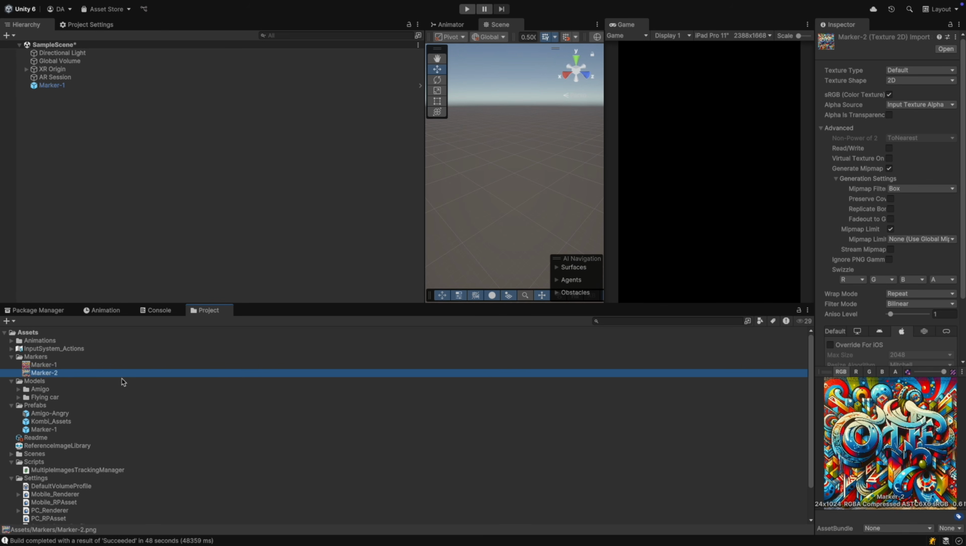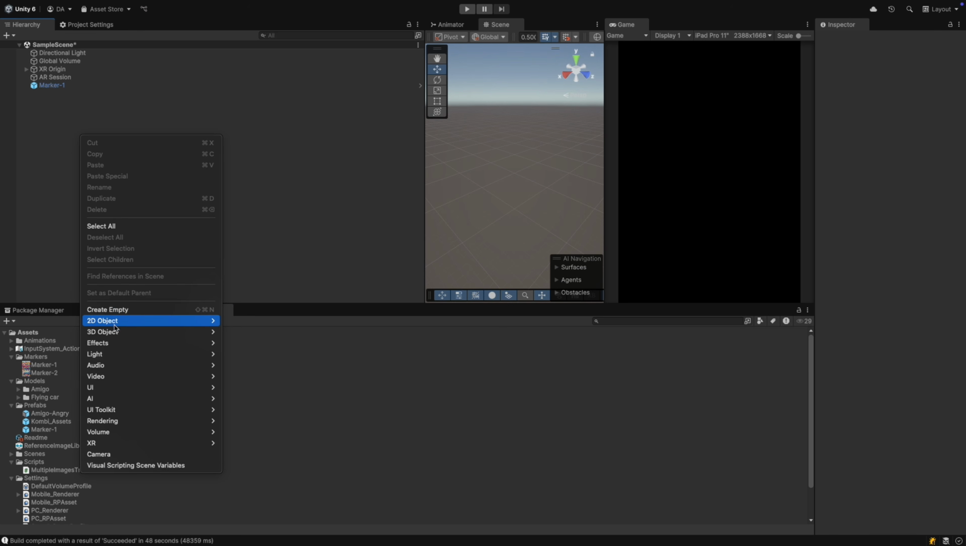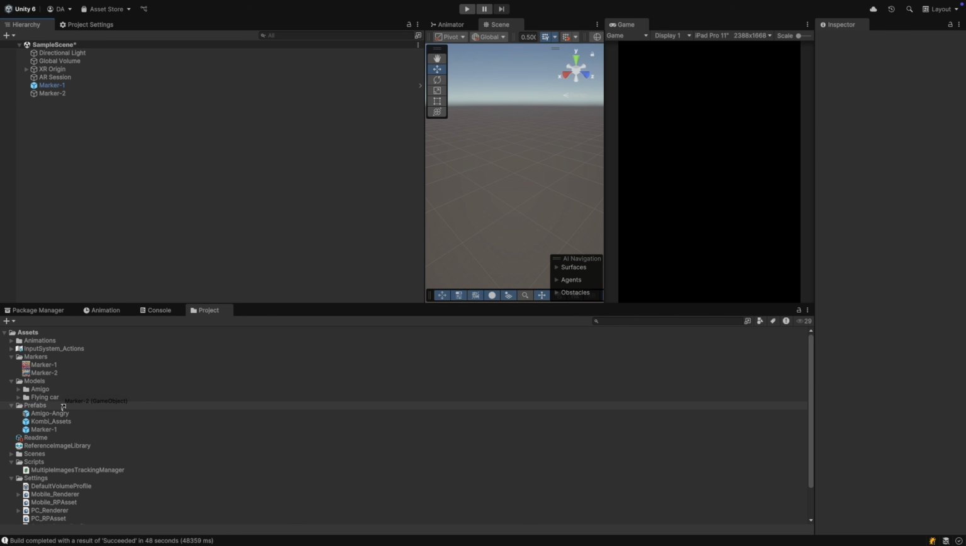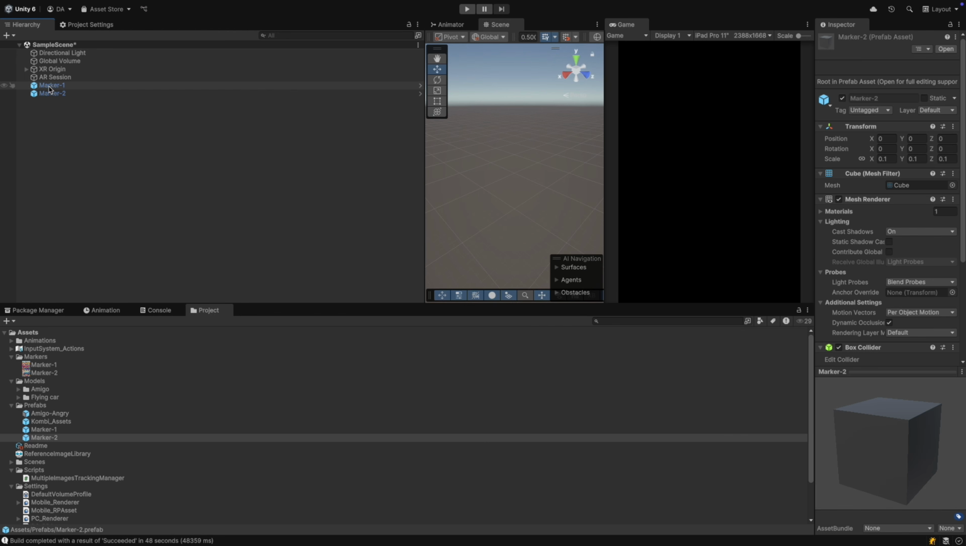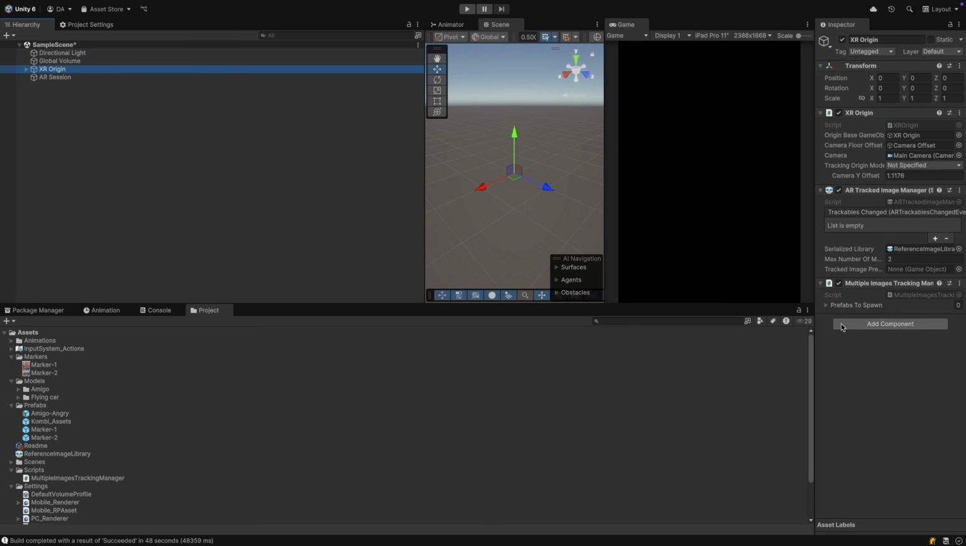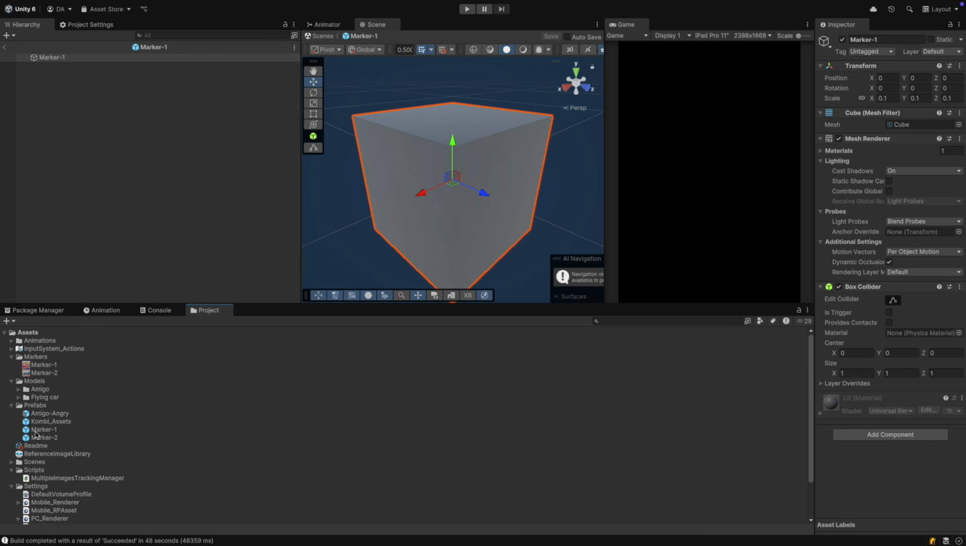Now copy the name of marker 2 and create a new cube. Paste the name. Click here to change all these values at once to 0.1. Drag the cube into the Prefabs folder. Okay, we can now delete them from the scene. Now in XROrigin, open Prefabs to spawn and drag the prefabs: marker 1, marker 2. Okay, now open the marker 1 prefab by double-clicking.